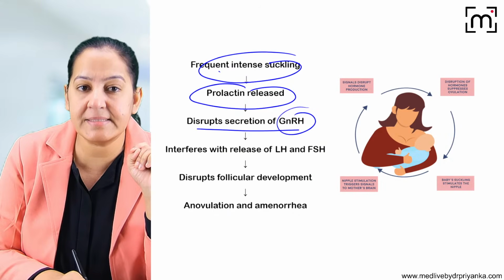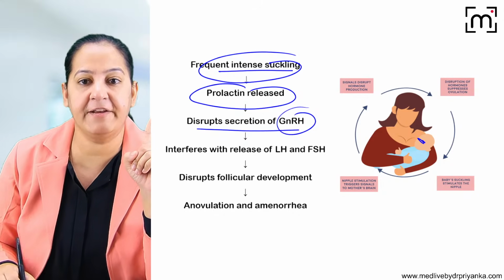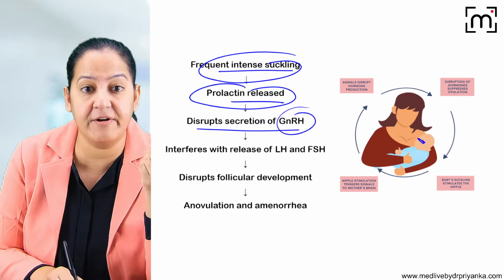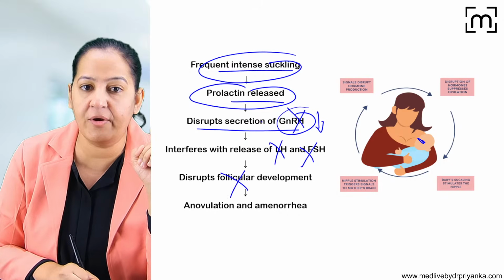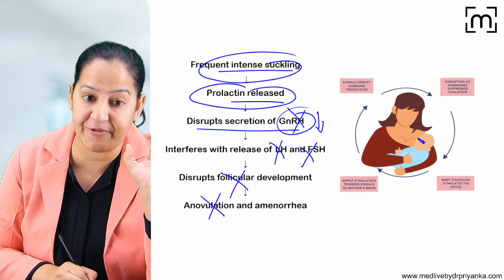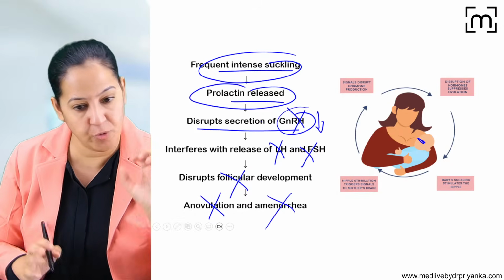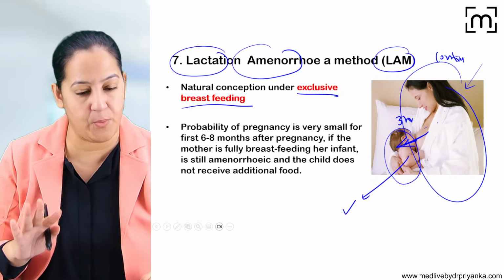Okay. So intense sucking of the breast will lead to prolactin release. It will disrupt the secretion of GnRH: no GnRH, no FSH, no LH, no follicular development, no ova, and no ovulatory cycle, no menstruation, no ova, and that will provide the contraception.